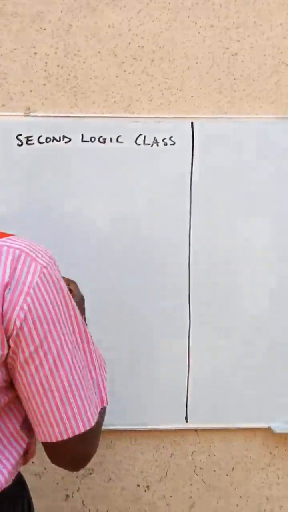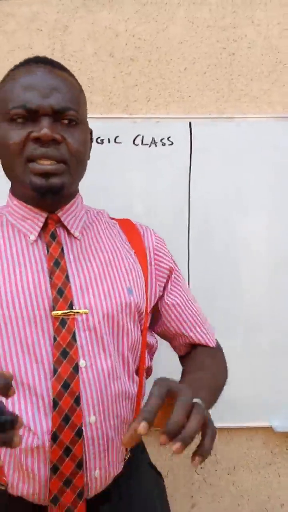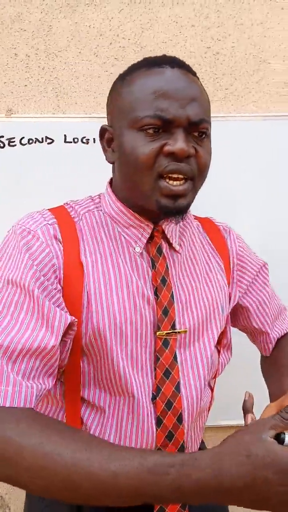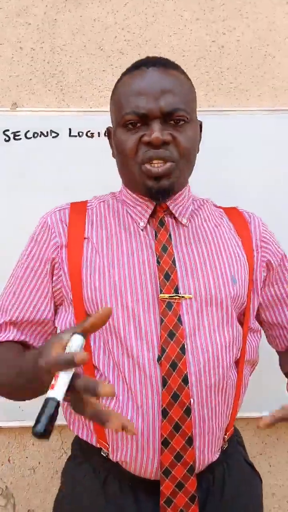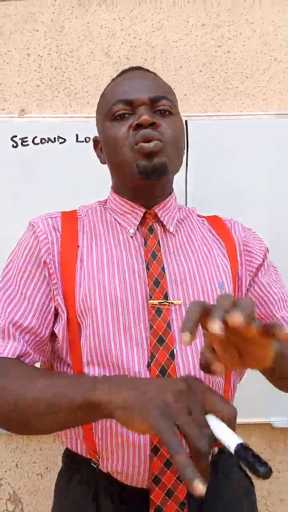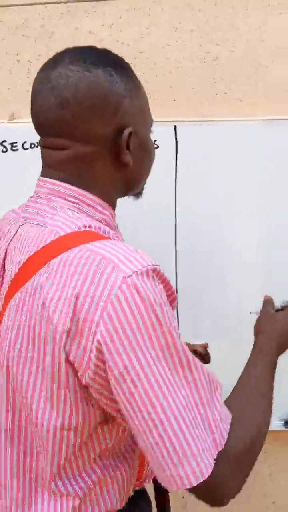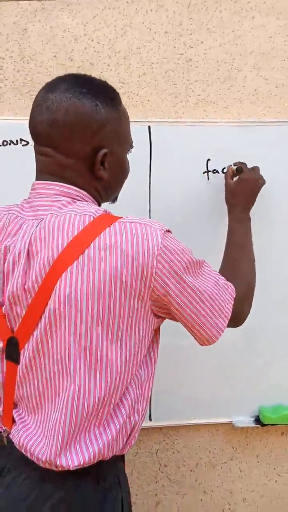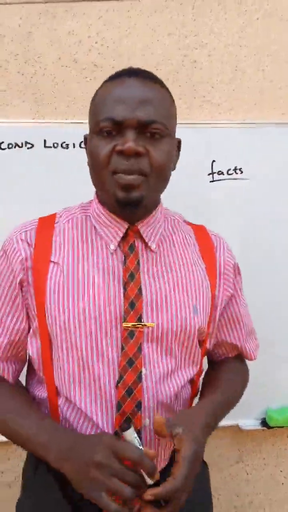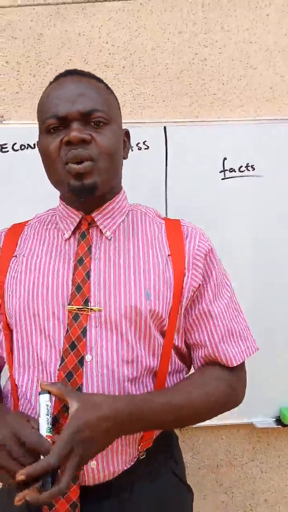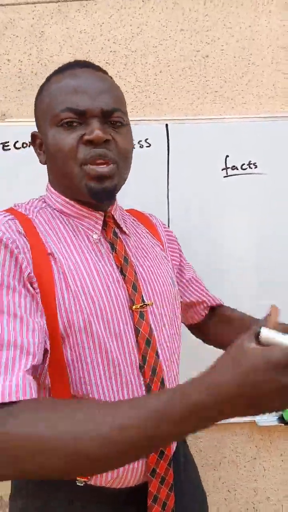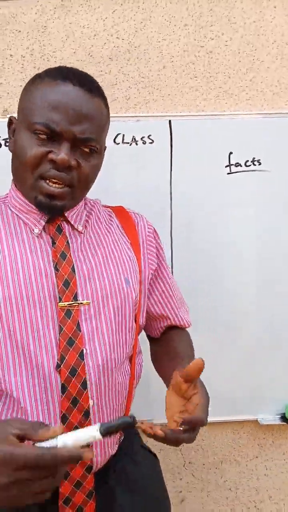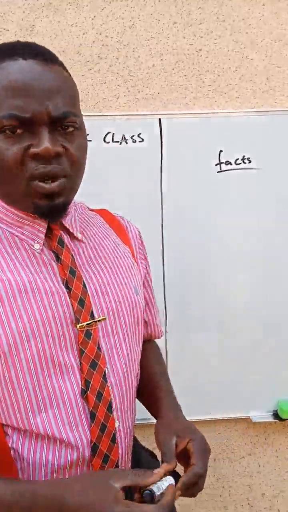Now we said the other time that logic is the process of reasoning out the relationship or connections which exist among a collection of facts. So in this very class, we are going to look at the law of excluded middle and a little talk on included middle.